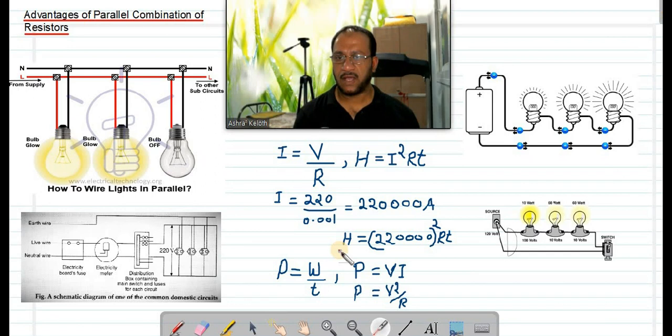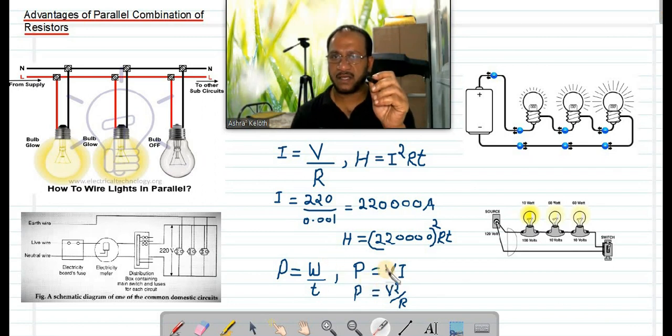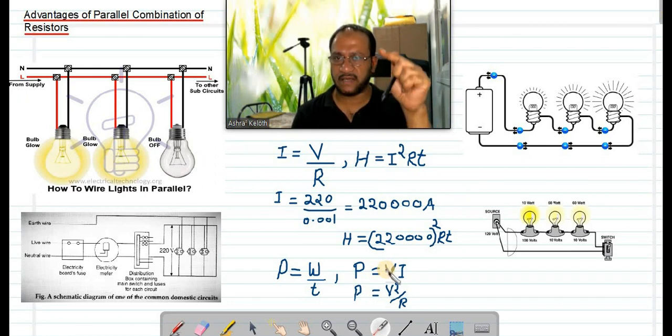But a 110 volt bulb, if you use in a 220 volt line, it will burn. If a device is designed for 110 volt, we cannot use that in 220. It will fuse. These two points are clear? Yes, sir. In your building, you check all the devices. So power will be different, but potential will be the same for all devices in a circuit.